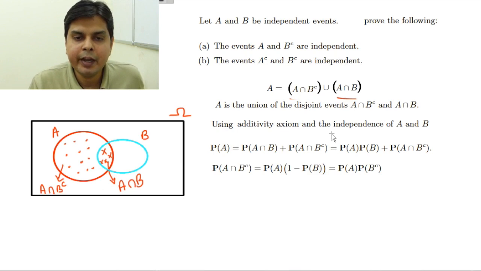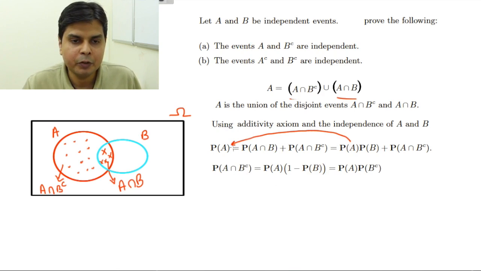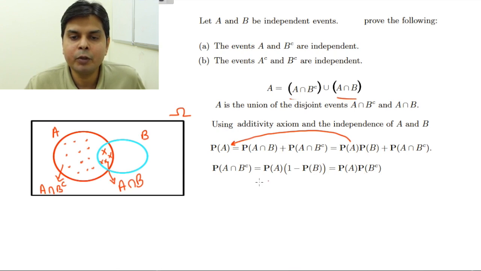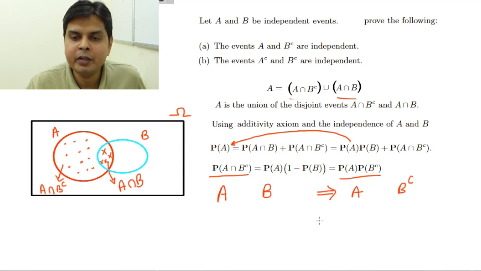Now using the additivity axiom and the independence of A and B, I can write probability of A is equal to probability of A into probability of B plus probability of A intersection B complement. So what is the probability of A intersection B complement? You take this term to this side, then you will get P(A) into 1 minus P(B). What is 1 minus P(B)? That is the probability of B complement. So A and B complement are independent. So what I have proved is that if A and B are independent, this implies A and B complement are independent.